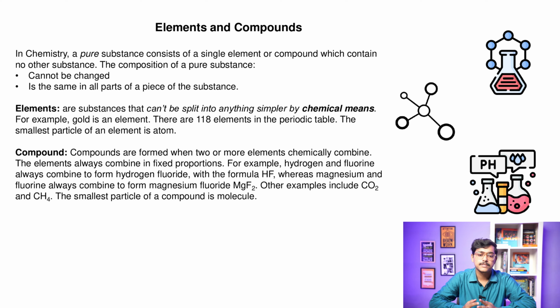So what are elements? Elements are substances that can't be split into anything simpler by chemical means. For example, gold is an element. There are 118 different elements on the periodic table. The simplest particle of an element is an atom.